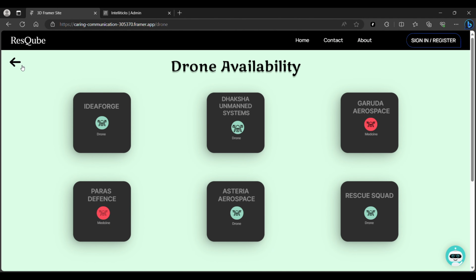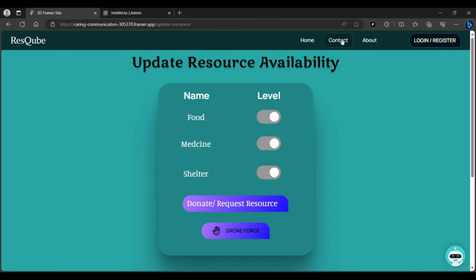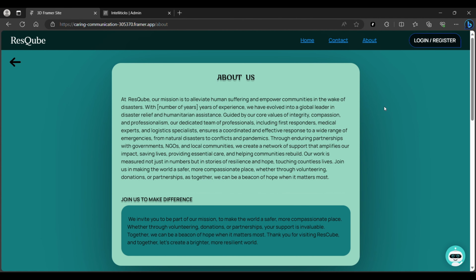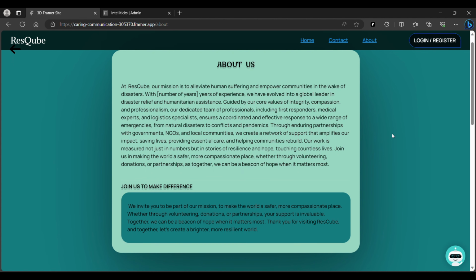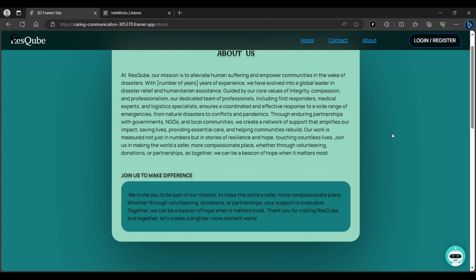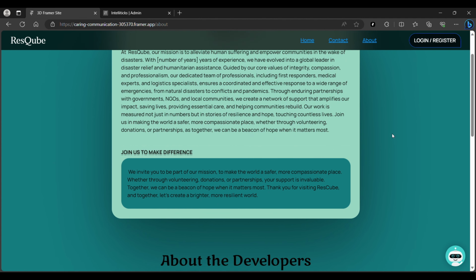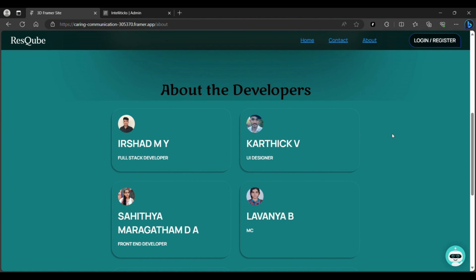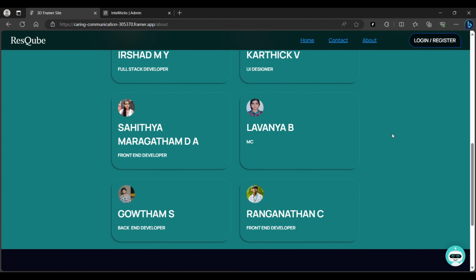We value user feedback and have a dedicated mechanism for users to provide valuable input for continuous improvement. Overall, ResQube is a powerful tool that streamlines disaster recovery efforts, facilitates communication and resource sharing among agencies, and ensures users can quickly access the help they need during emergencies.